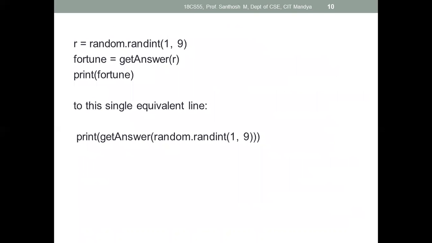So next, r is equal to random.randint, and this code you can also write in a single line, by using print(getAnswer(random.randint(1, 9))). For your better understanding, we wrote the code in split format, but we can merge it all together and then print. In that single line, we have not declared any variable; directly, instead of a variable, we are going to print the statements.